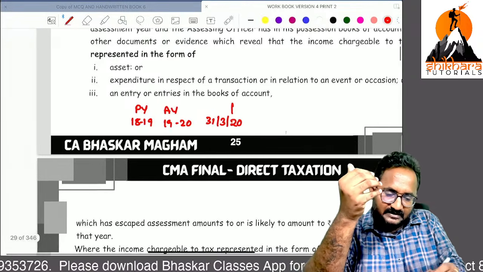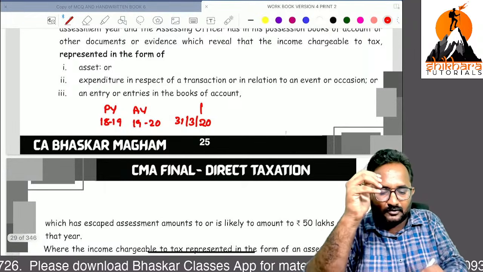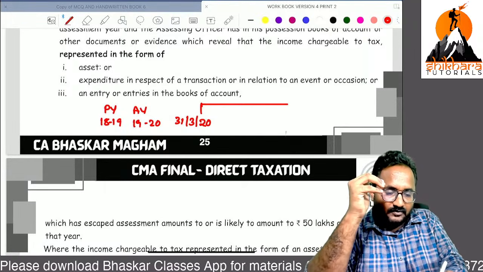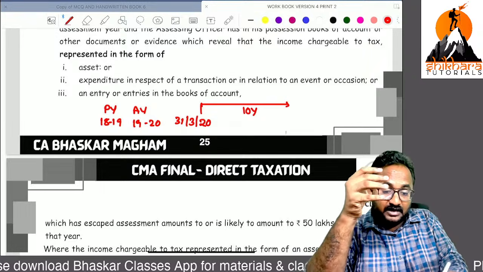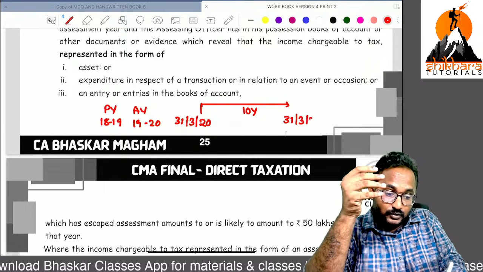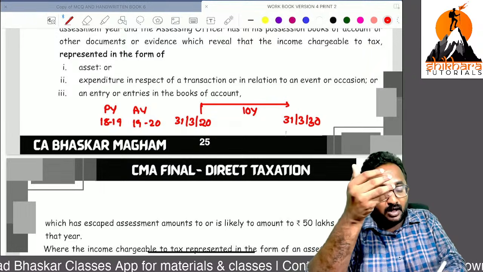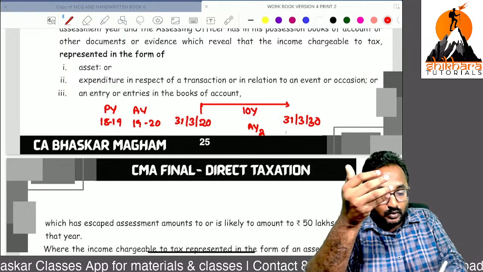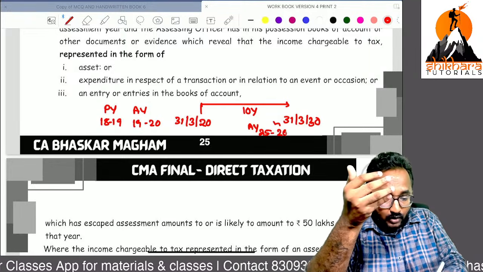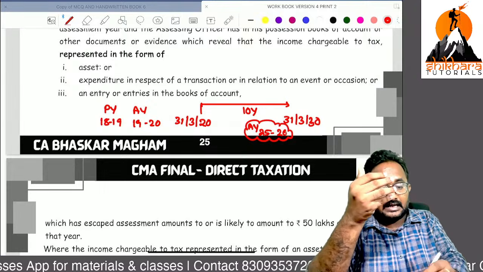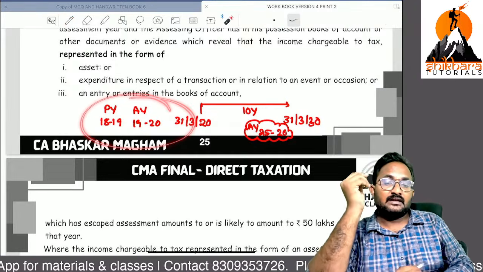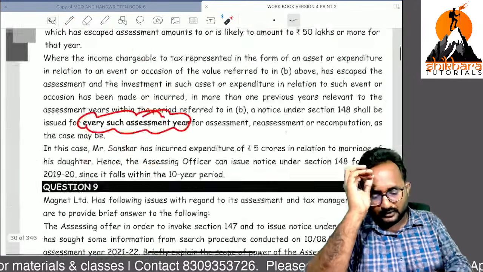Yes, can you tell me, this is a special case? Within how many years can we issue, ma'am? From the end of the relevant assessment year, 10 years. It should end on 31st March 2030. Within this time, now we are in the assessment year 25-26. Anyhow, now we can send the 148 notice for these years. That is only their return.